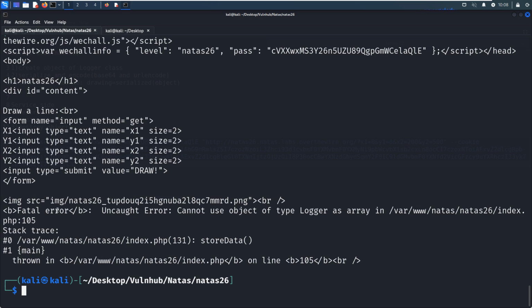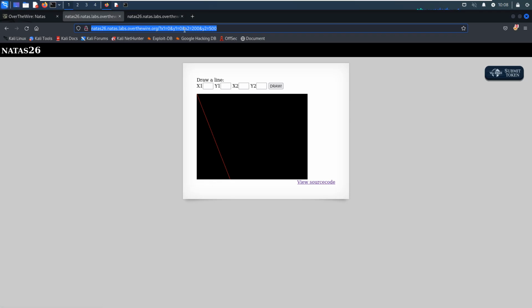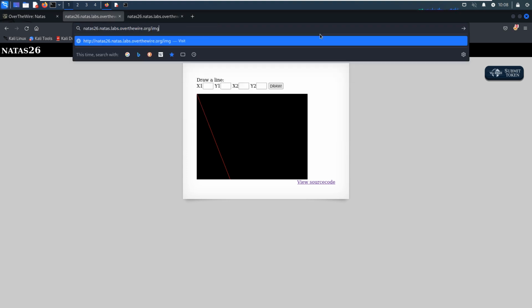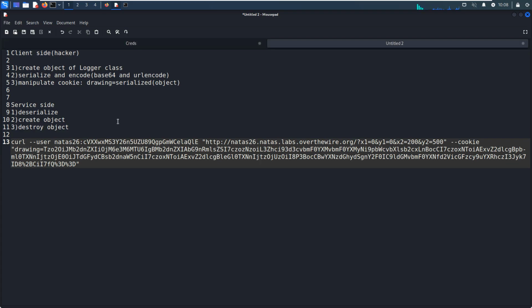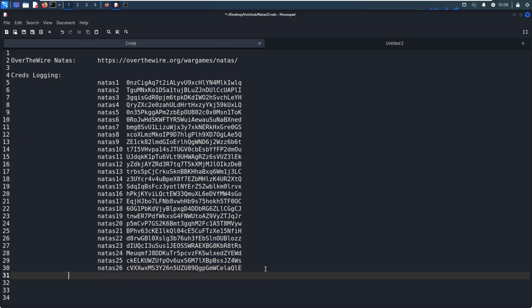Although we got some error, which doesn't matter, I think we can access my log file to retrieve the password for the next level. So this should be mylog1.php. As you can see, we successfully retrieved the password for the next level. Maybe we can copy this one and put it over here for natas27.